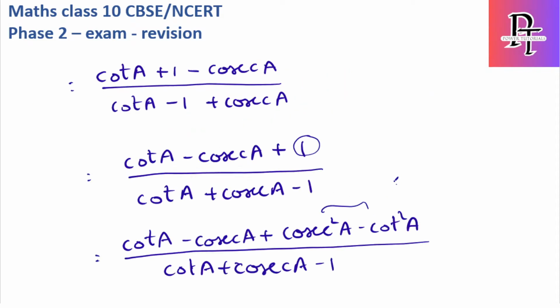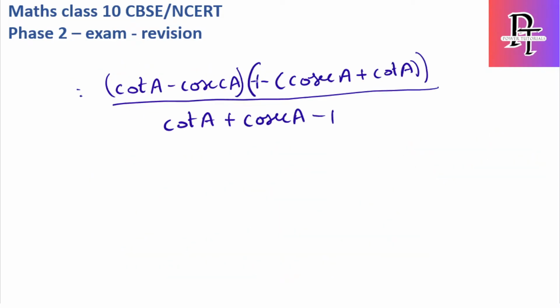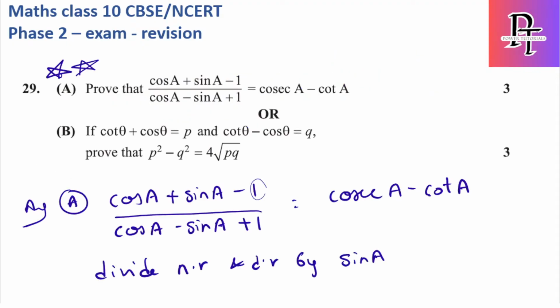Because here what I will get is (cosecant A minus cot A) into (cosecant A plus cot A). Okay, so if I take cot A minus cosecant A as common, minus, okay fine, so this will be minus 1 and this will be plus. Now this numerator value and this numerator value gets cancelled out, so we'll get the final value which is cosecant A minus cot A.